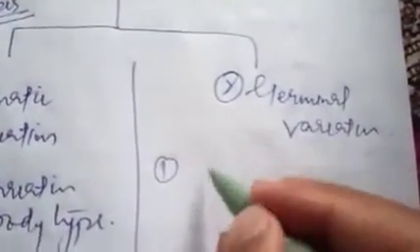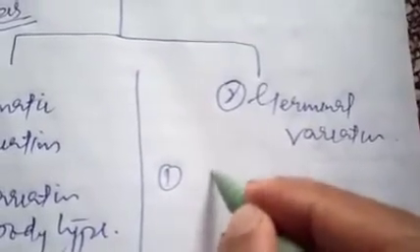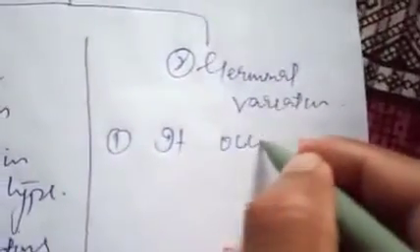Now let me tell you what is germinal variation. It is the variation that occurs in germ cells.